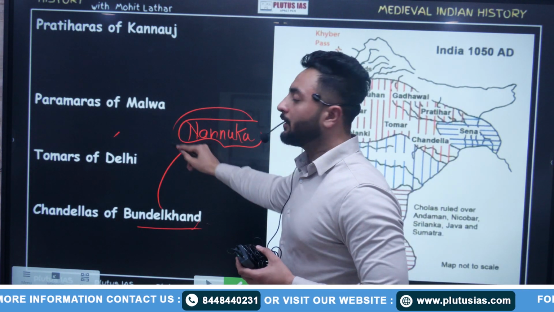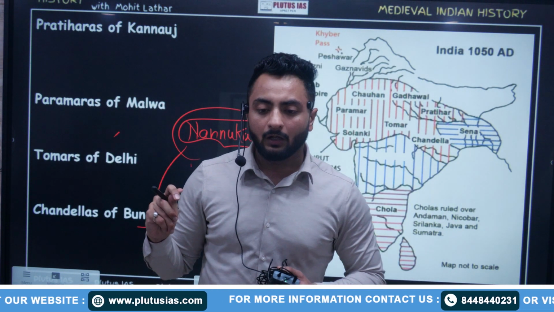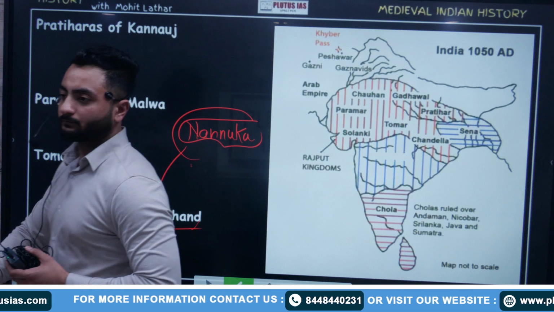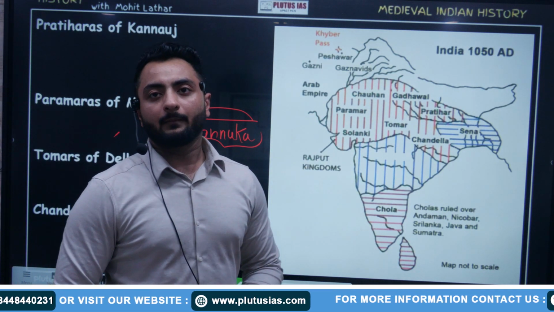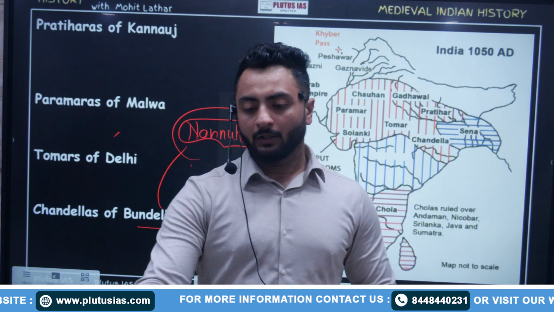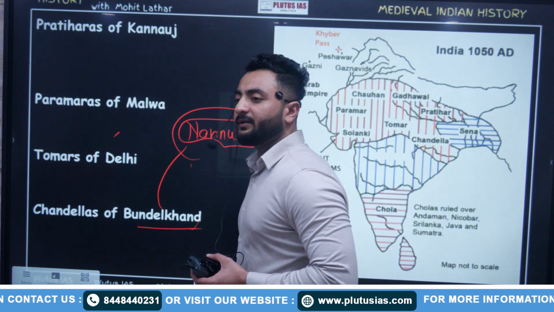So the founder is Manuka. Their capital was Mahoba. Mahoba is around Khajuraho. Mahoba, Khajuraho. Important rulers.